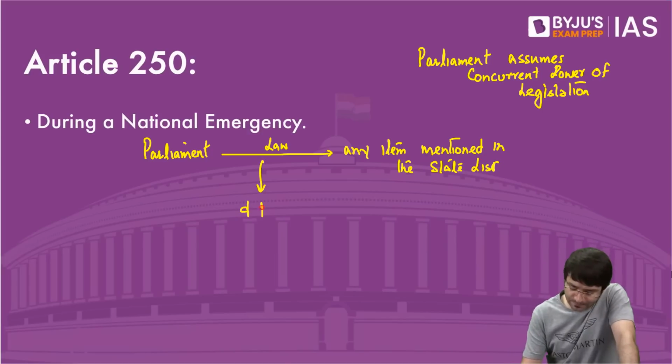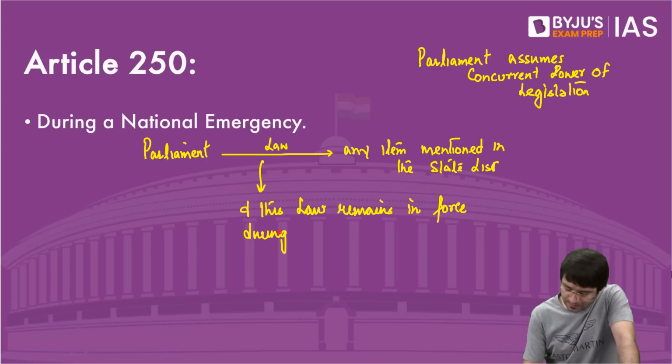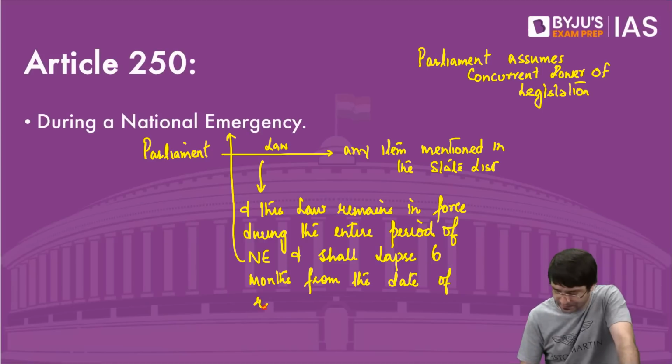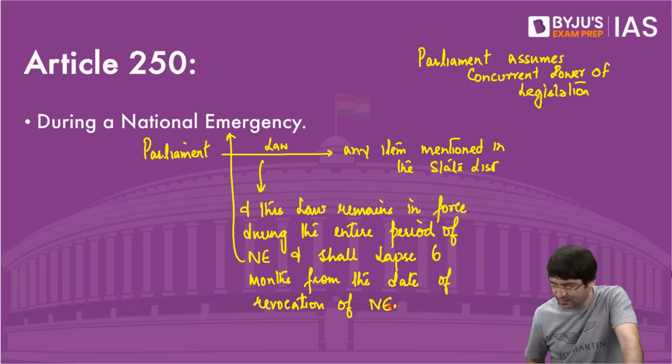And this law remains in force during the entire period of national emergency, and this law shall lapse 6 months from the date of revocation of national emergency.